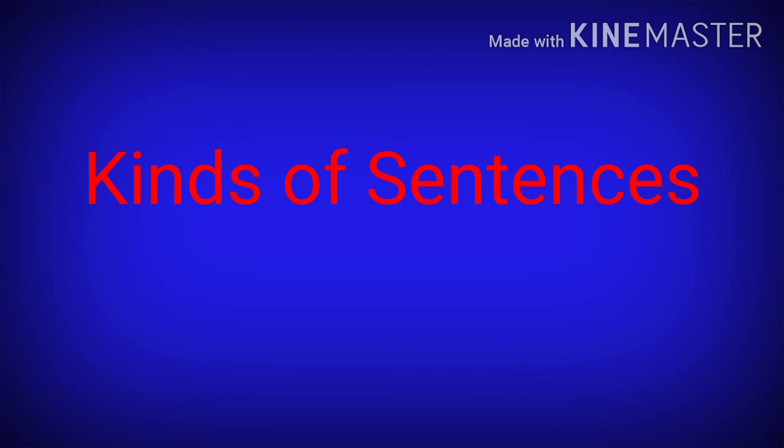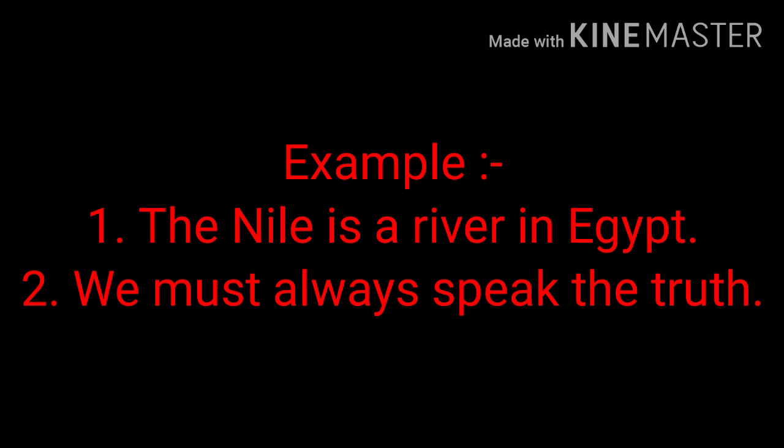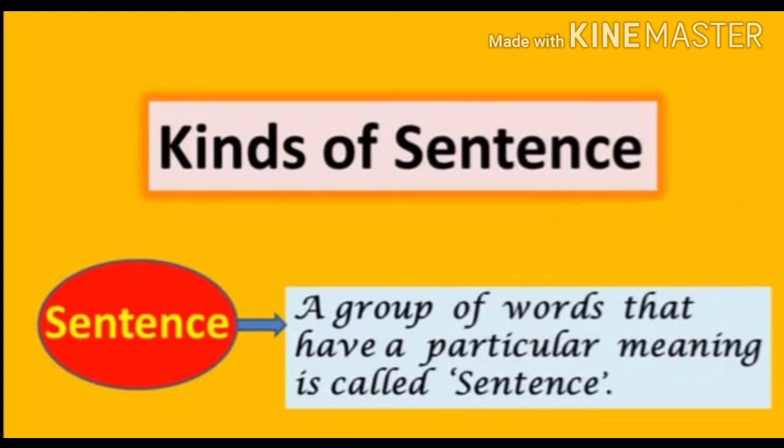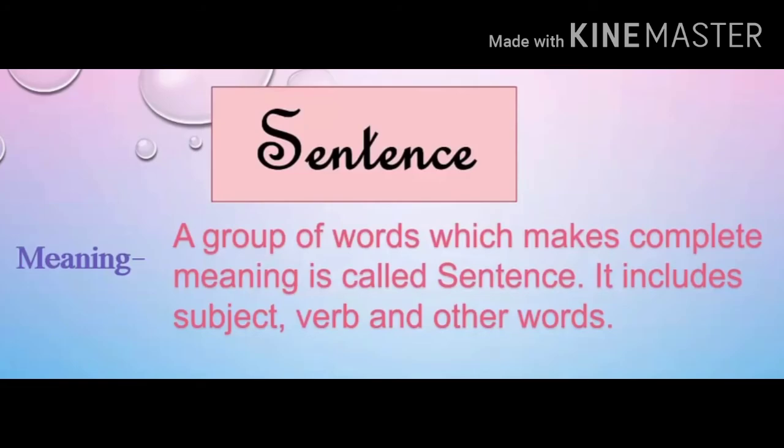Now, for example, if we see the Nile is a river in Egypt, or we must always speak the truth. This is a group of words which makes a complete sense, and that is why it is called a sentence. We will first understand what is a sentence. A group of words that have a particular meaning is called a sentence. Or in other words, a group of words which makes complete meaning is called a sentence. It includes subject, verb and other words.